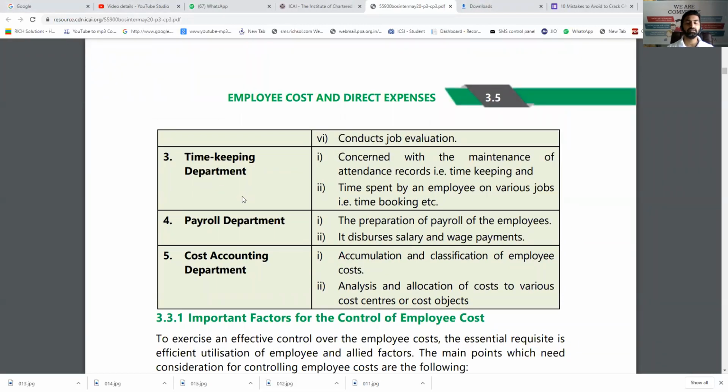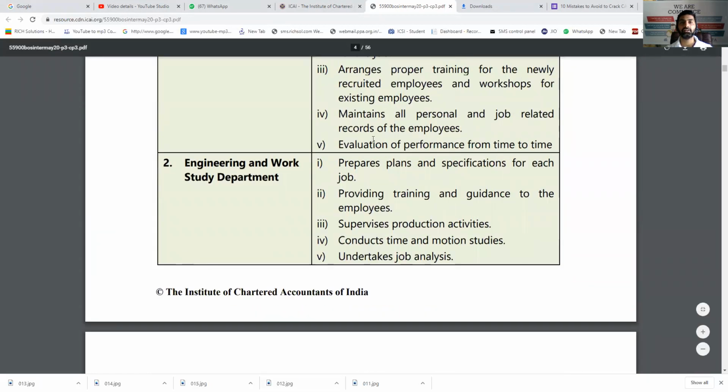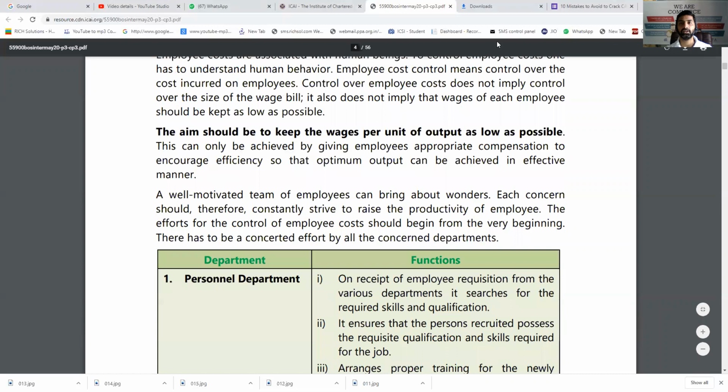Timekeeping department, its work is to record the time in and time out of every employee so that it can calculate normal hours, then overtime hours, idle time hours, etc. Payroll department makes the actual calculation of wages. That means normal hours are paid at normal rate, then overtime will be paid at a higher rate and all that. And finally, the cost accounting department gets all these data and makes proper allocation, that is, distribution of the wages, that is employee cost, among different jobs. So these are 5 different departments involved in controlling or keeping watch on the employee cost. That is the second short note.